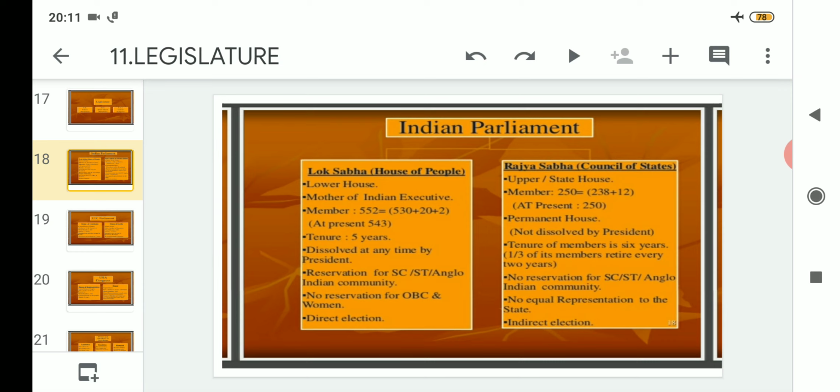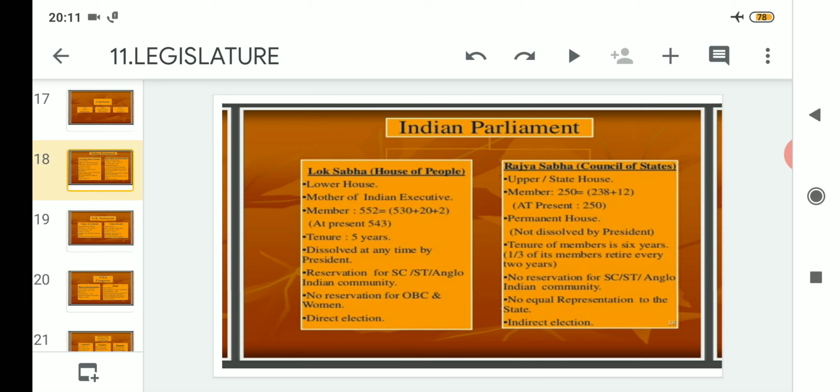If we talk about the members, it is 552 in total, but at present it is 543. You can see the breakup of 552 seats, where the first 530 seats are there plus 20 plus 2.